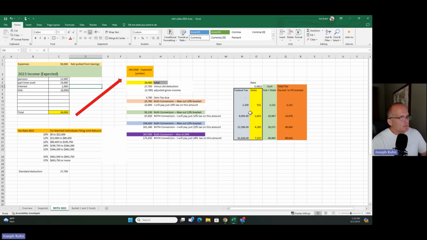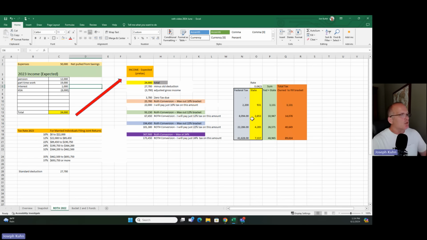Okay, so the total federal tax for the 12% amount is $8,094. There's the state amount. Total sum of state and federal is $10,947. Okay, but if I want to maximize the 12% tax bracket, I'm going to pay a total of $14,000. That's this $10,947 plus this $3,131. That is the 10% bracket. Hopefully that makes sense. It's progressive. Okay, and that just continues down. Okay, so that's how I do it.